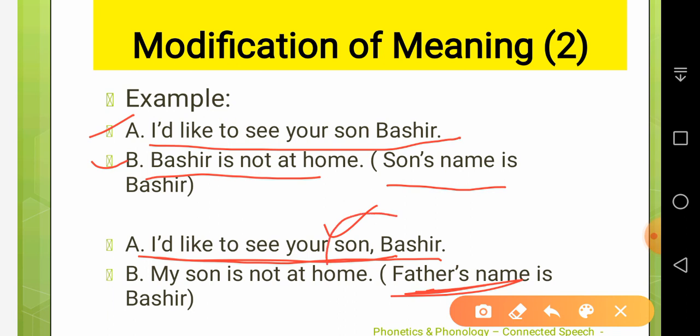So in writing we can show this with the help of a comma, but in speech we show the change using intonation. What is intonation? You can equate it with punctuation. So in writing, whenever we have to show some pauses, we use a comma or other punctuation marks. In speech we show this pause with the help of intonation.